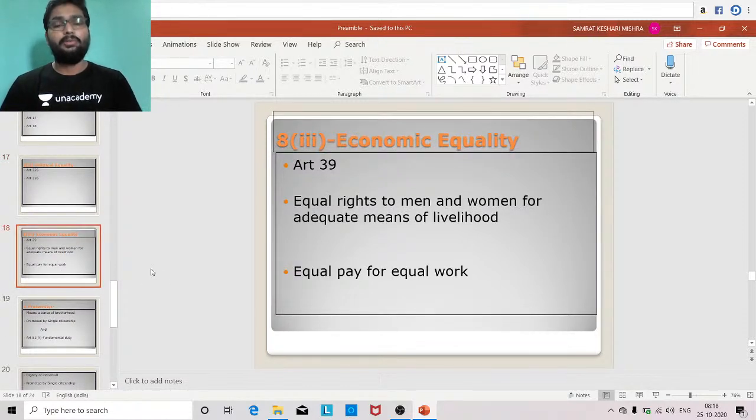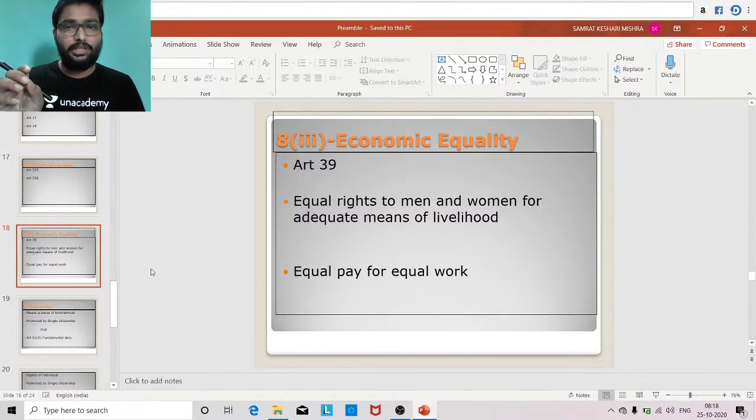Next is economic equality. Economic equality is in Article 39, Directive Principles of State Policy, Part 4 of the Indian Constitution. Basically, it discusses two things. The first is equal pay for equal work. It means it decreases gender inequality between male and female. If both male and female do equal work, then equal payment should be given to them.